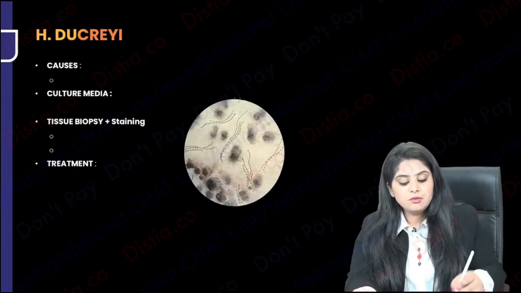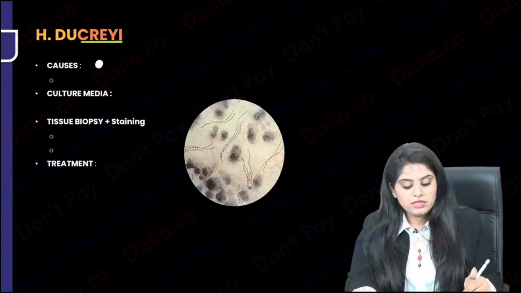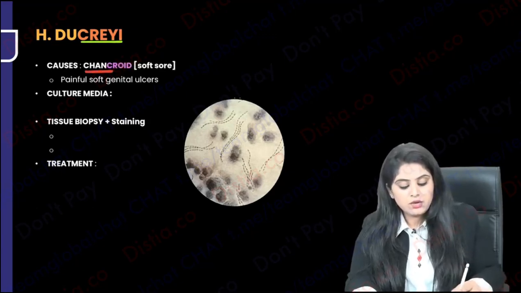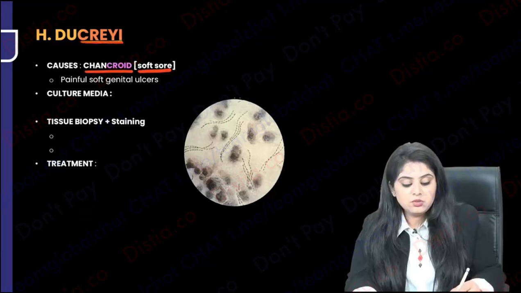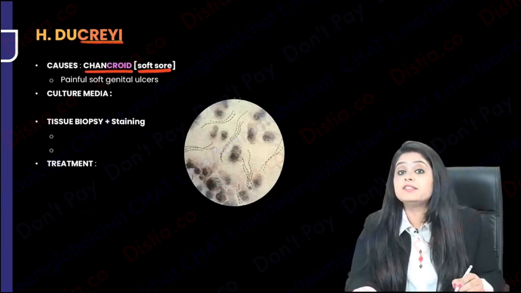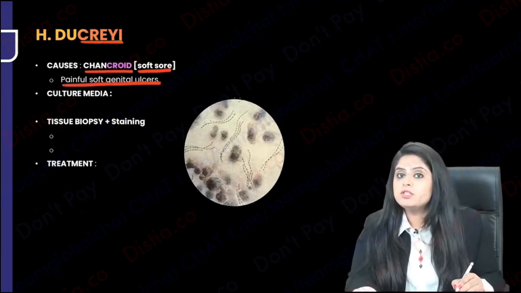Next one we come to is Hemophilus ducreyi. Ducreyi is going to cause chancroid. That is a soft sore. You need to find out whether it is painful or painless. So please note, ducreyi has the word crying in it. Someone is crying with pain. So this genital ulcer is a painful genital ulcer.